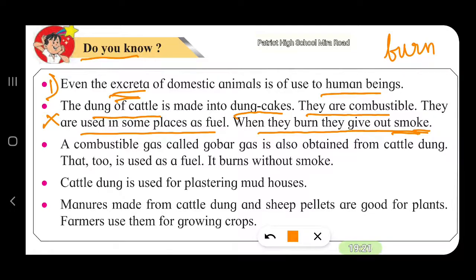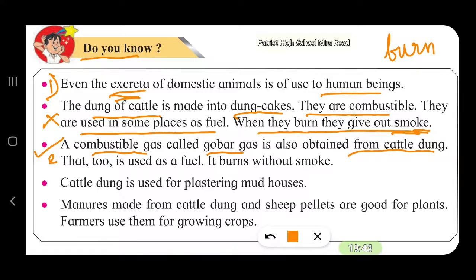A combustible gas, the gobar gas, is also obtained from cattle dung. This is the second use. Gobar gas is obtained from cattle dung.